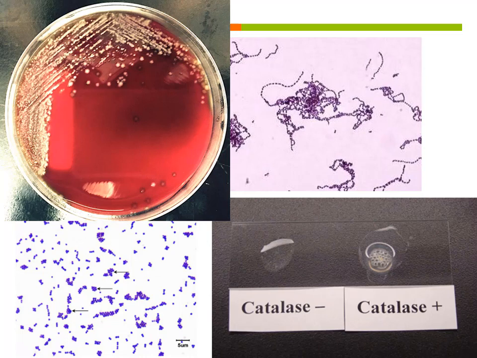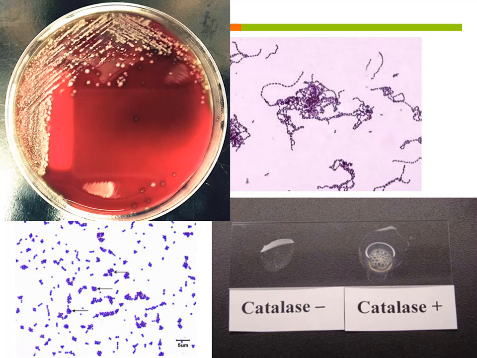Now you could do a gram stain, and I've got gram stain pictures here. They're both gram-positive cocci, and as you know from lab, the arrangement can help you. You could have a Staphylo arrangement or a Strepto arrangement, but they're not always this perfect, right? Sometimes it's harder to tell.